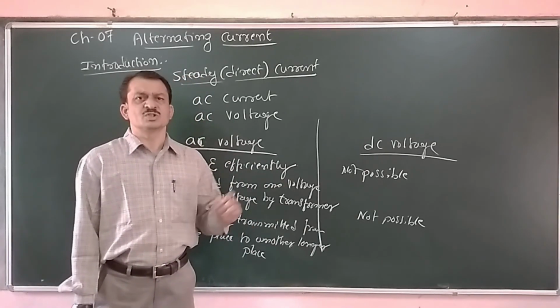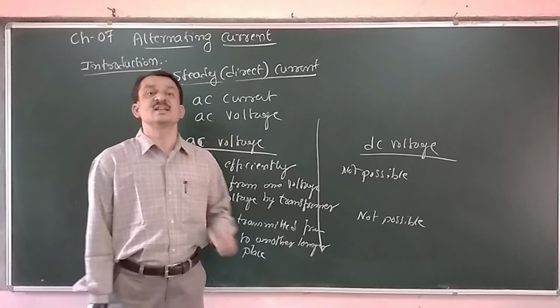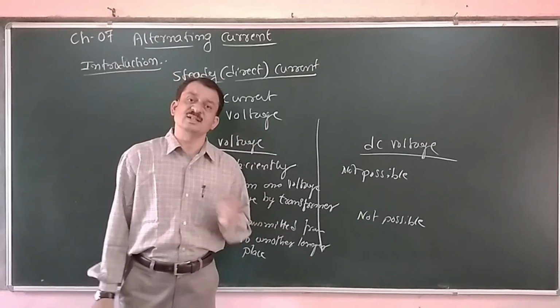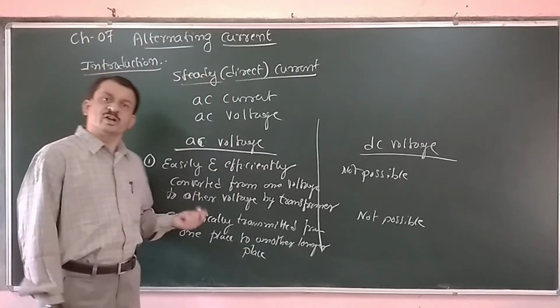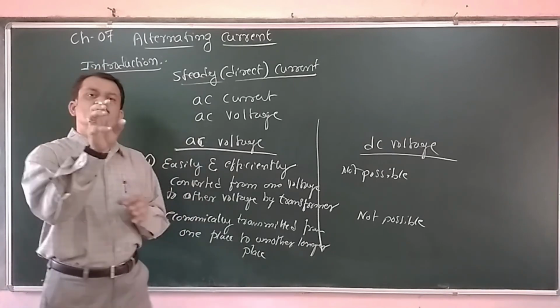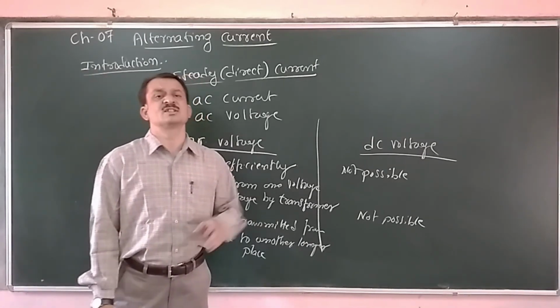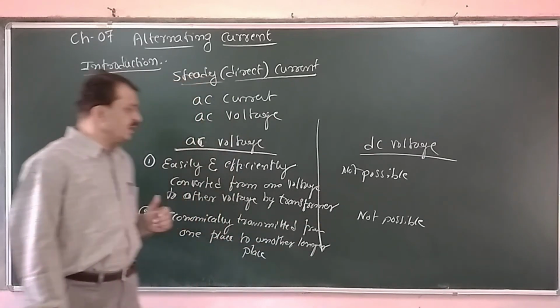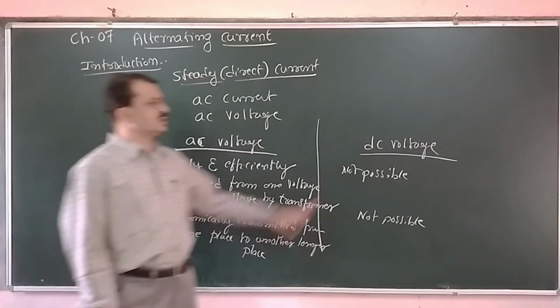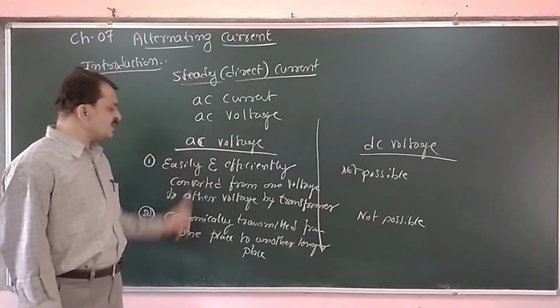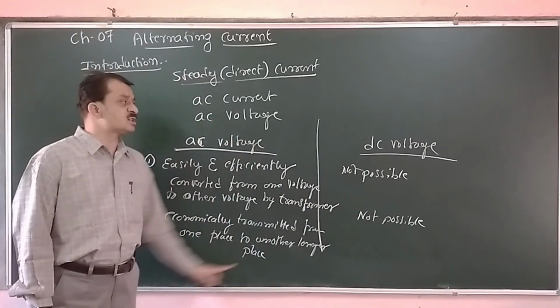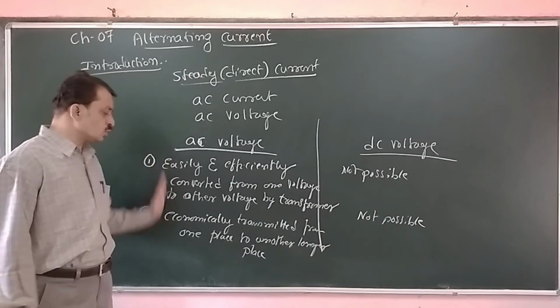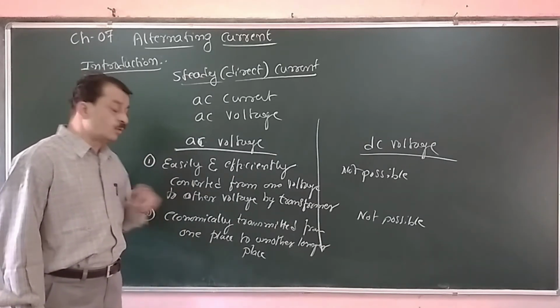All electronic goods require DC and not AC. But how can you get that DC? We use a converter which converts AC to DC. Even though all the devices use DC, AC has two important advantages over DC. Those two advantages are listed below.